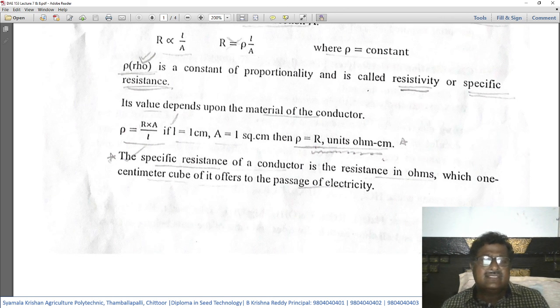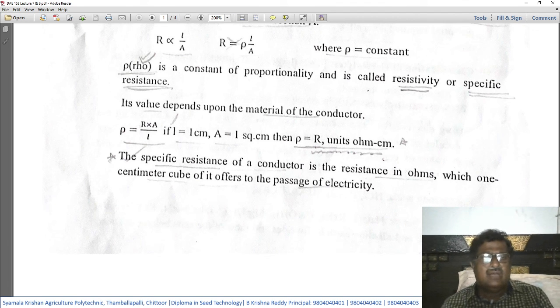So rho is equal to R into A by L. If L is 1 centimeter and A is 1 centimeter square, then rho is equal to R, with units ohm per centimeter. It is very simple, isn't it?